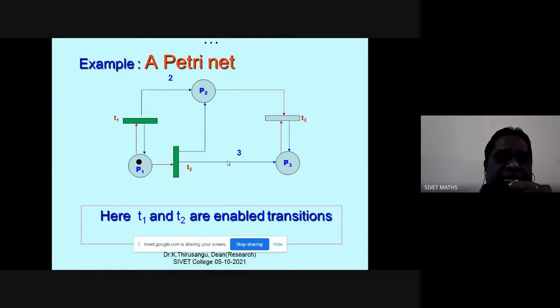Now here you see, this is the place P1. T1 is a transition for which P1 is the input. Similarly, T2 is a transition for which P1 is the input. So both are ready, both are enabled. So with one token, two transitions are enabled. This is also possible.